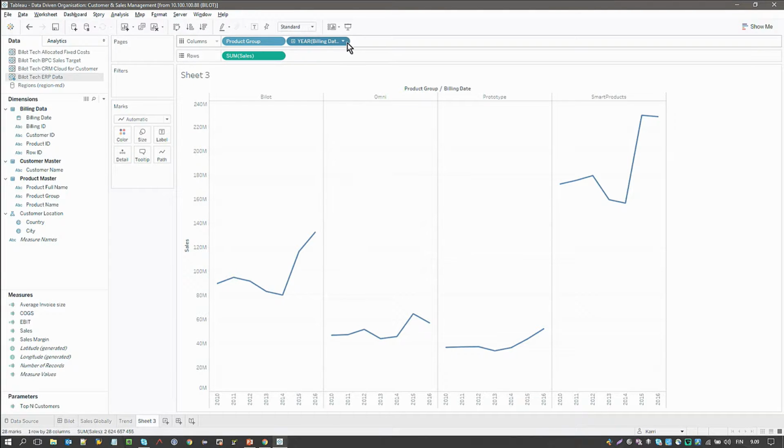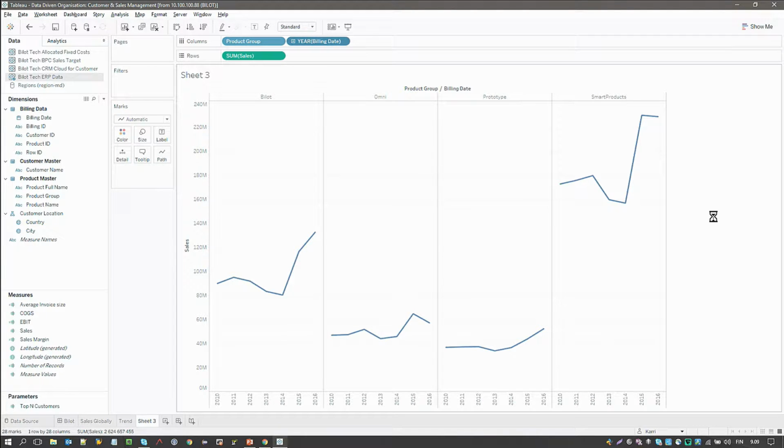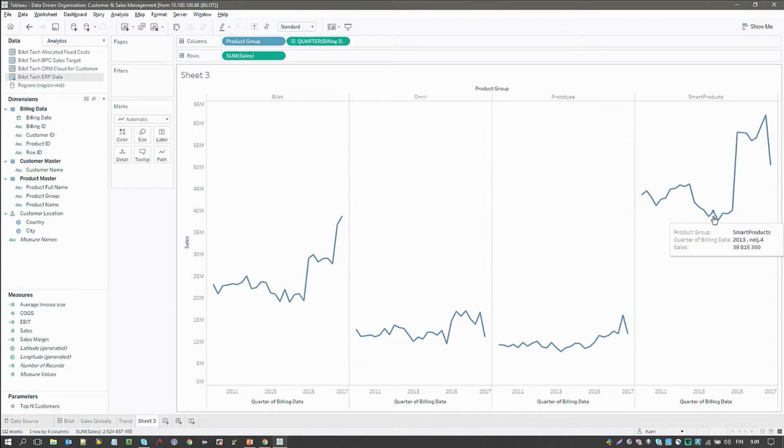So having a look at data over different quarters, we can see that some of our product groups have been selling quite well, but we know that the smart products group is actually the one that we sell the most, and that's the one that we are focusing on as a company.